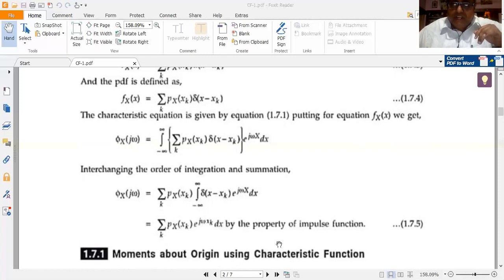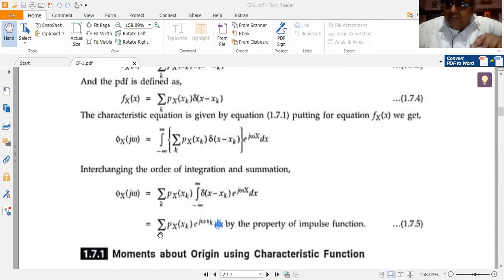Okay, so let me show that. So this dx will not come in the definition of the CF for discrete random variable. What I have used here is I have just substituted this integral is equal to e to the power of j omega x at x is equal to xk by the shifting property of impulse. So this becomes e to the power of j omega x with x is equal to xk. So I get e to the power of j omega xk.